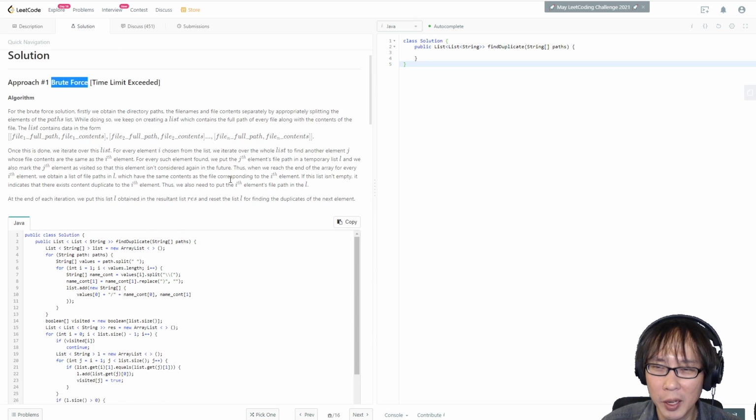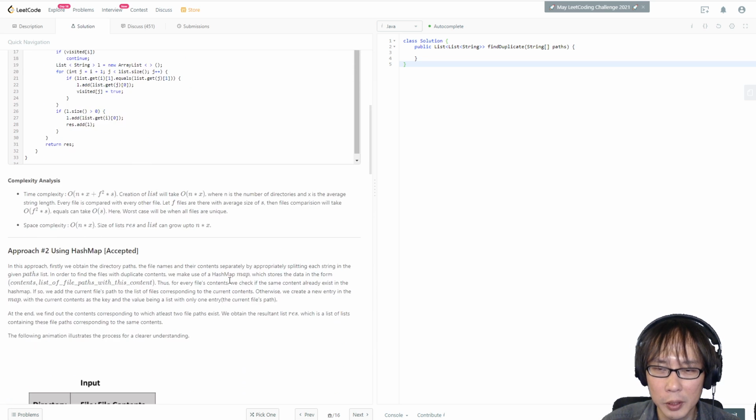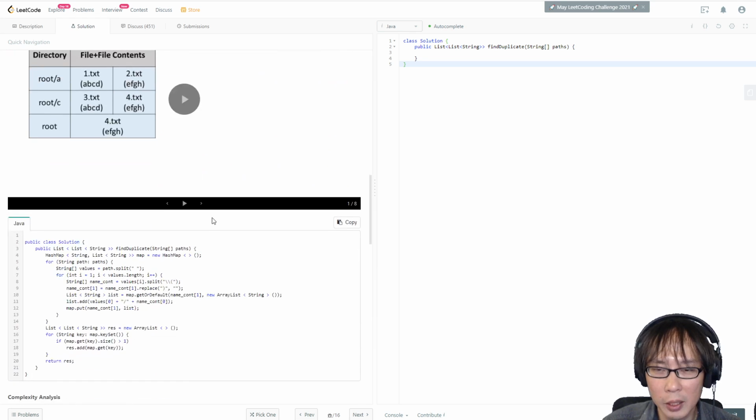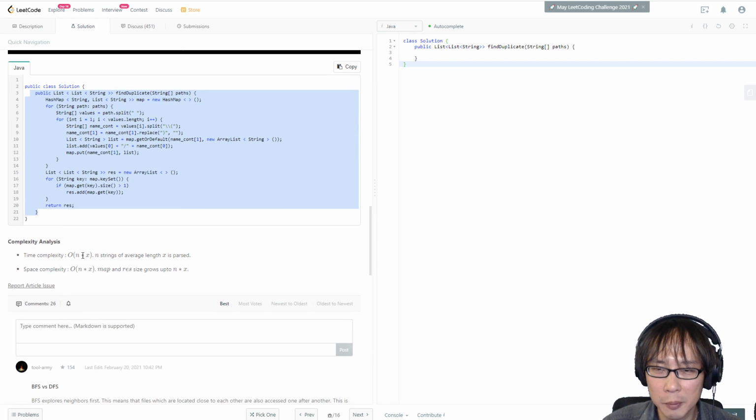We probably won't try brute force in an interview, but it's probably worth looking at the time complexity of the brute force. Our solution, and the most common solution, is always to use a map, right? And it's n times k, where the average length of the string x is parsed. So it's n times k map size.